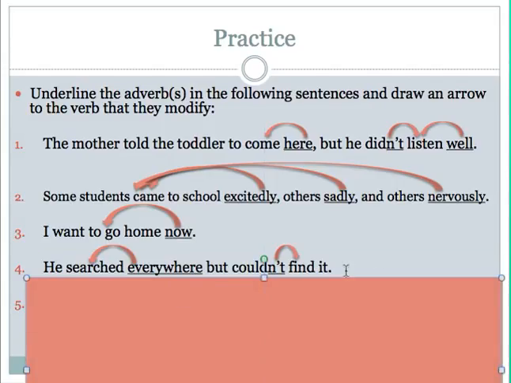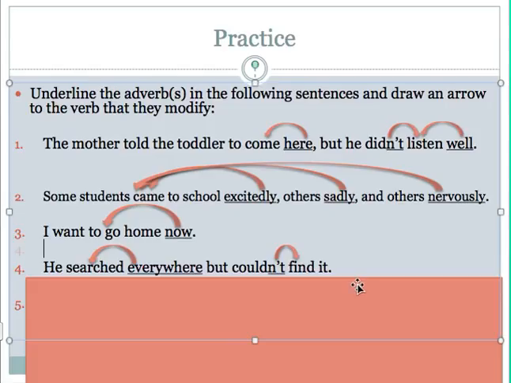Number 4: "He searched everywhere but couldn't find it." I'm going to look for my verbs. I've got the verb searched and I've got the verb find. How, where, or when did he search? He searched everywhere. So that adverb is telling me where that verb occurred. How, where, or when did he find it? Well, he could not find it. So not is an adverb modifying how that object was found. It wasn't.